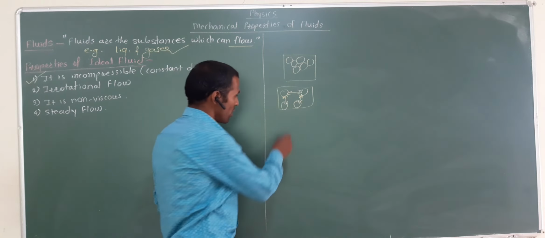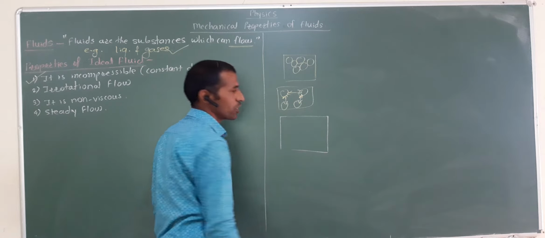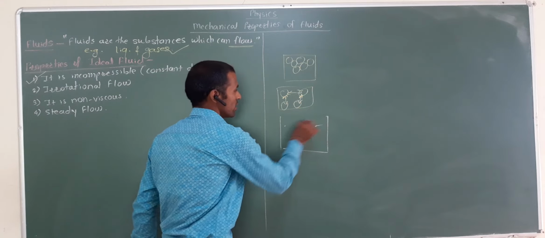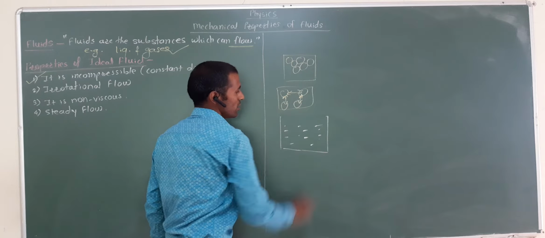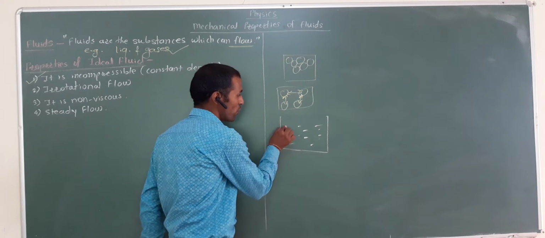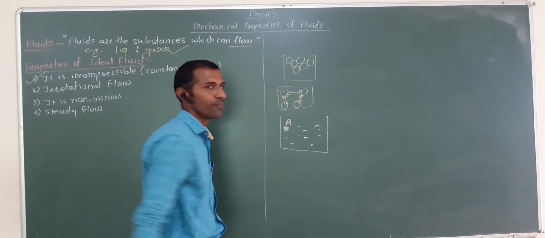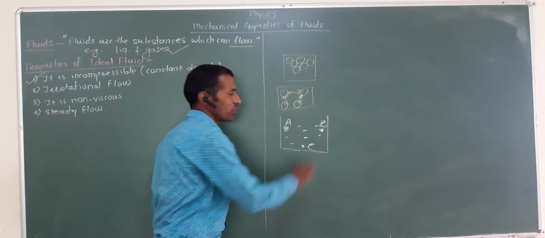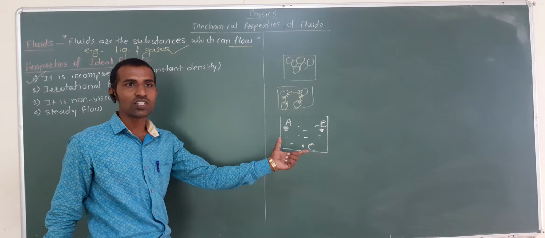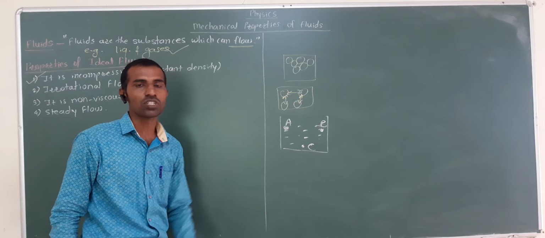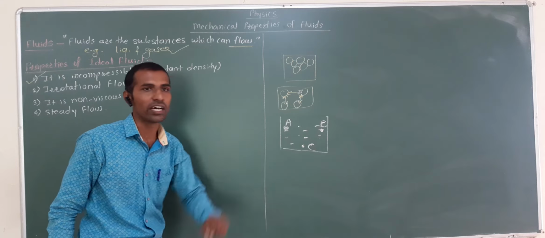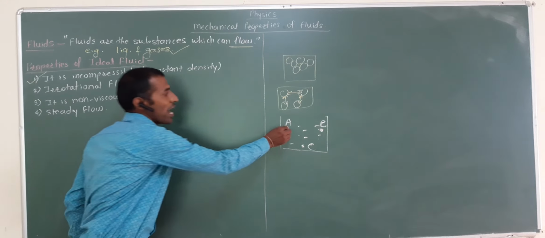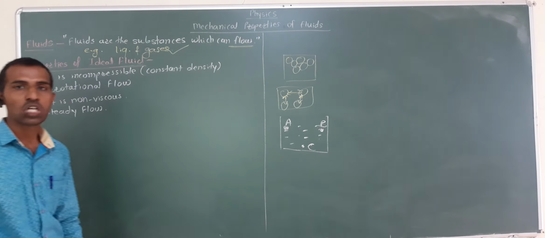That is, if you take any fluid into a container, and you measure the density of the fluid at this point A, the density at this point B, the density at point C. If we calculate the density of this fluid at different points in this container, then we observe that the density of that fluid at each point remains constant.